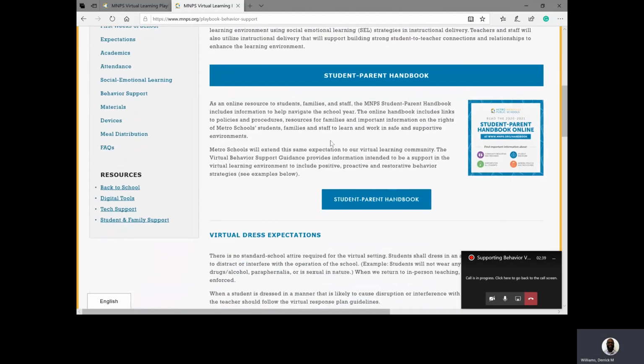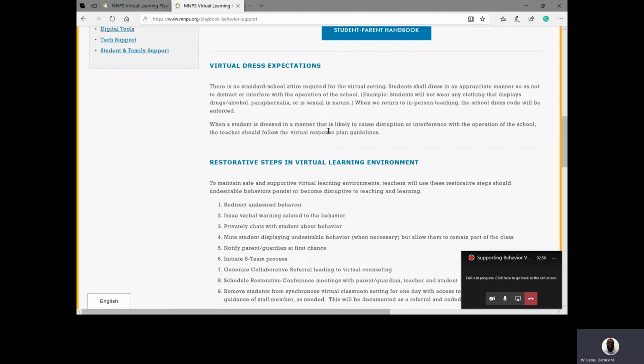You'll also see on this page Student Parent Handbook, which many of you will probably already be familiar with. In this, you will see items like the opt-out forms, our discipline matrix, as well as our core beliefs regarding discipline. Next, you'll see virtual dress expectations. We want all students to come to that virtual learning space prepared to learn, dressed appropriately, as to not be a distraction to others as they engage in their learning on a day-to-day basis.